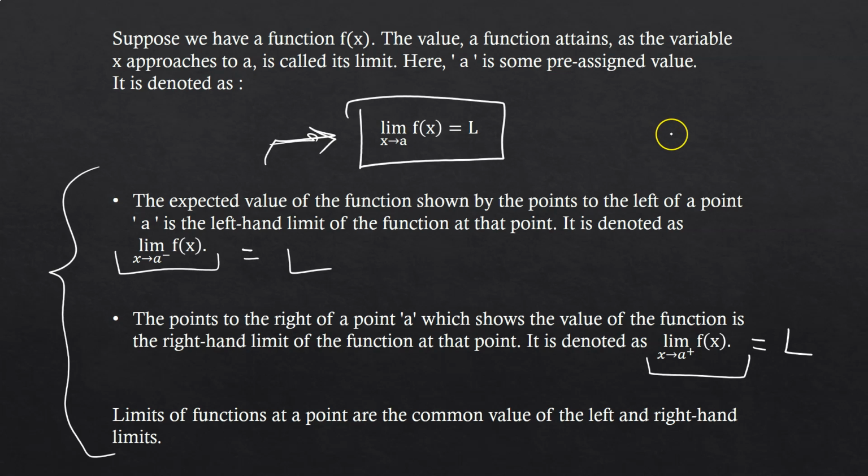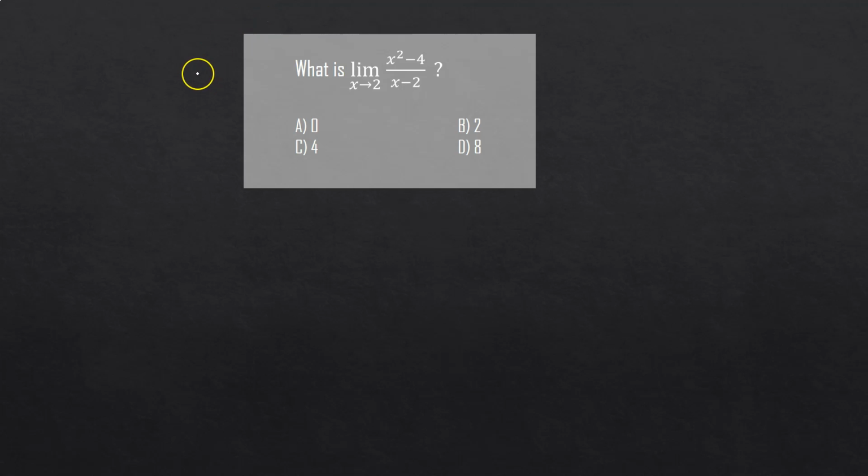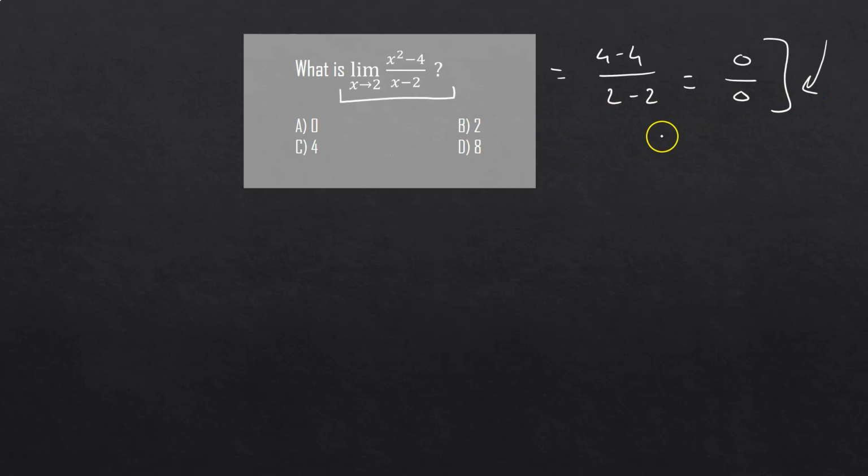Okay, so this was all about limits, and now let us conclude this topic with one example. Suppose we want to determine the limit of the function (x square minus 4) upon (x minus 2) as x approaches 2. If we directly substitute the value of the point inside the function, we get (4 minus 4) upon (2 minus 2), that is 0 by 0, which is an indeterminate form as we discussed earlier. That means the function is not defined at the point x equals 2.